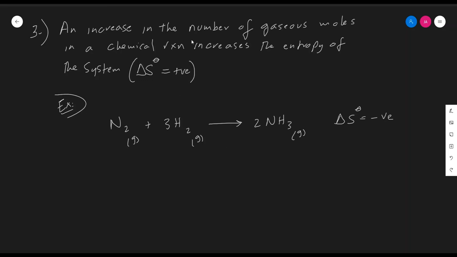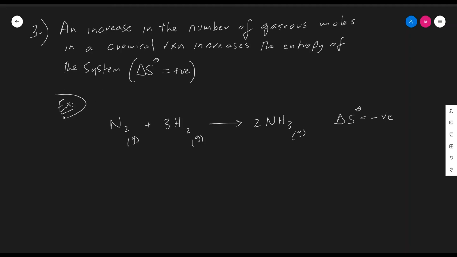Thus, an increase in the number of gaseous moles in a chemical reaction increases the entropy of the system, and the delta S, or the entropy change of the reaction produced, would be a positive value. Since if there is a higher number of moles of molecules in the gaseous state in the products, then the entropy in the products would be higher than that in the reactants, and the entropy change of the reaction produced would be a positive value.